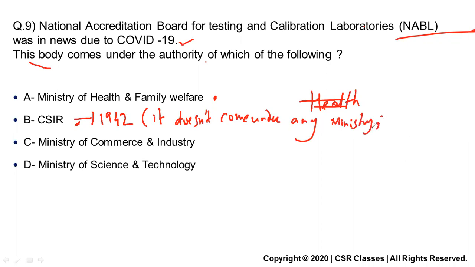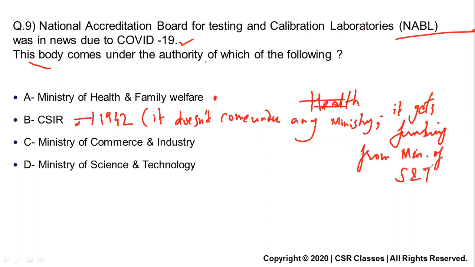Remember, CSIR is an autonomous body from 1942, pre-independence. It does not come under any ministry, but it gets funding from the Ministry of Science and Tech. Remember, it is not under the Ministry of Science and Tech, but in a way it is affiliated, or you can say it gets funding from the Ministry of Science and Tech.